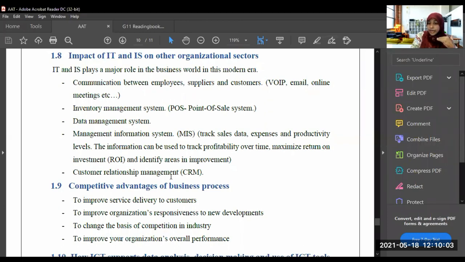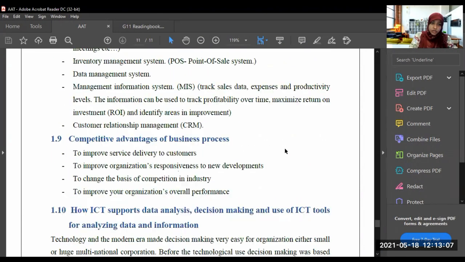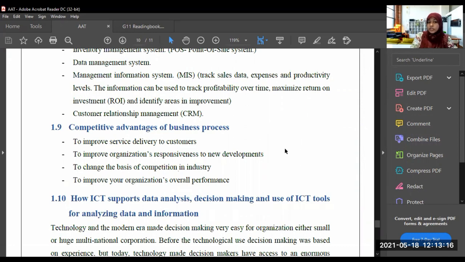We should manage our relationship with the customers. If you have an organization, we should manage the relationship with the customers. So next one is competitive advantages of business process. What are the competitive advantages of business process? Using this business process, what is the competition? To improve service delivery to customers. So we can use this business process to improve the services and deliver things to the customers.